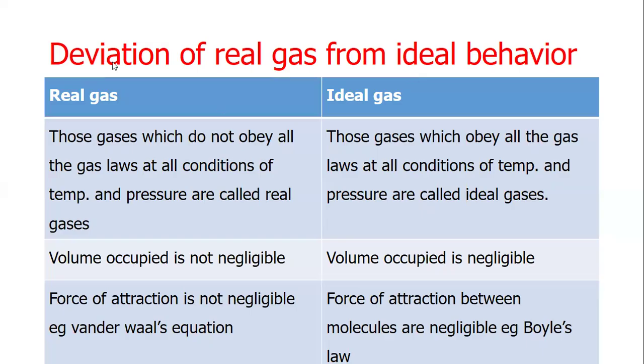Okay, good morning. Deviation of real gas from ideal behavior. Real gases are those gases which do not obey all the gas laws at all conditions of temperature and pressure. Ideal gases are those gases which obey all the gas laws at all conditions of temperature and pressure. In a real gas, the volume occupied is not negligible, while the volume occupied is negligible in the case of an ideal gas.